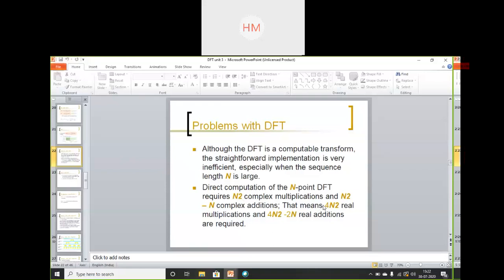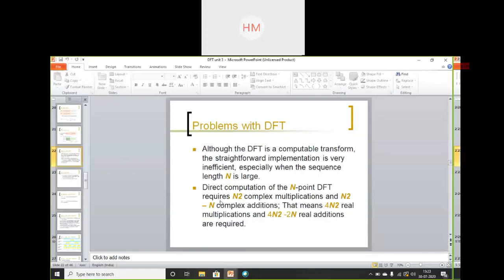So it is not easy to simplify this equation by using only calculators. Clear? To compute all N values of DFT, it requires N squared complex multiplications and N squared minus N complex additions. So this is the major drawback of DFT.